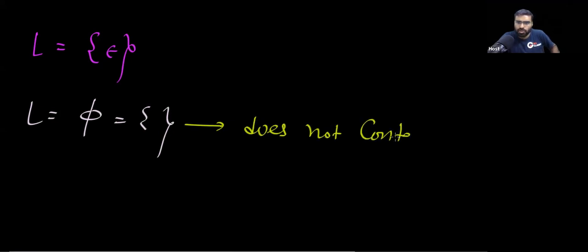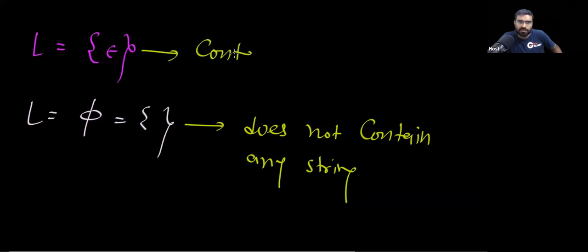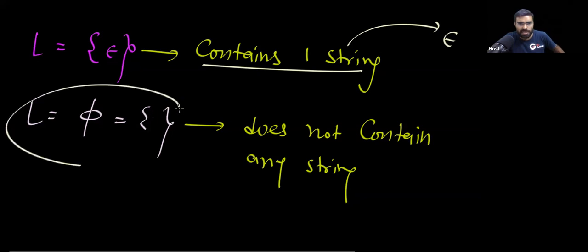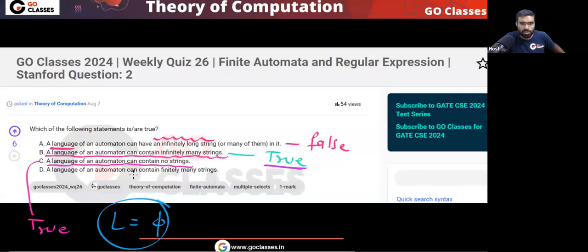This contains one string, and that string is the empty string. So this language contains one string, and this language does not contain any string. So yes, option C is also true.